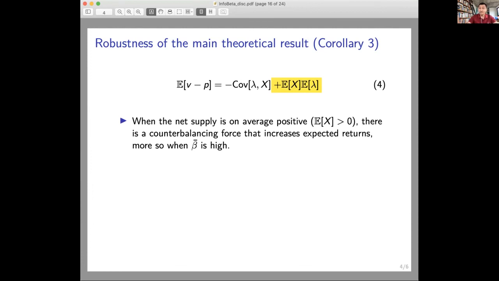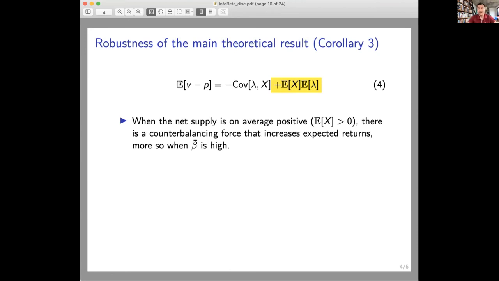There is a counterbalancing force that this term is going to bring. If the expectation of x is higher than 0, that counterbalancing force is going to increase expected returns when beta is high. So it's not sure which one dominates.